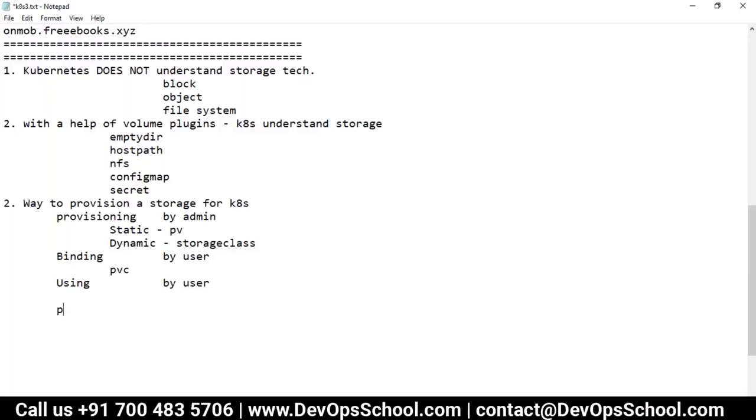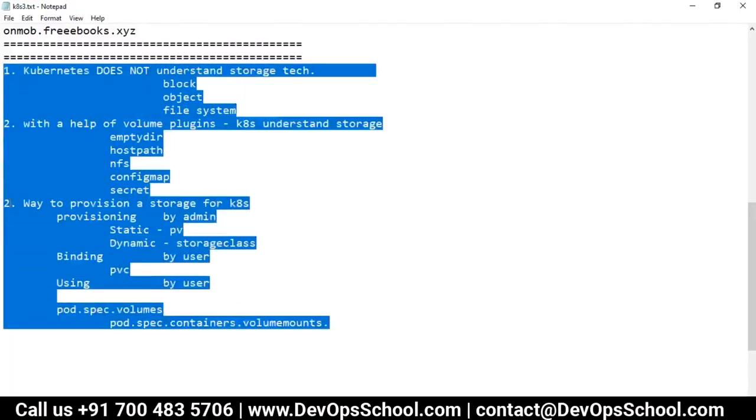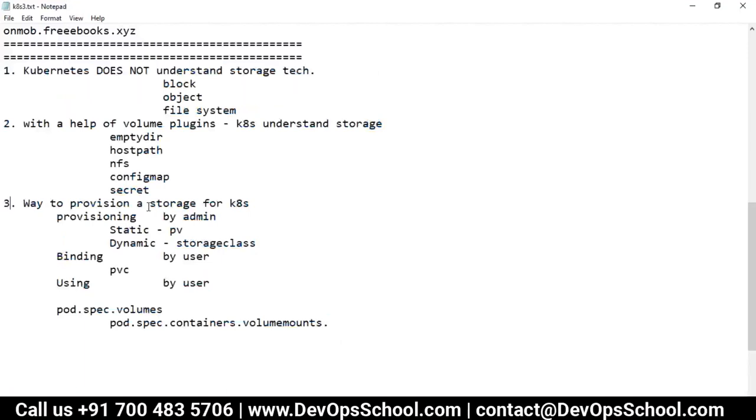So already you know that, but still I'm writing pod.spec.volumes here, and then pod.spec.containers volumeMounts. Okay, so guys, this is the summary of what we have for the volumes. Did you understand all of it? Can I get into the demo? Yes. Okay, so now let's get into the demo.